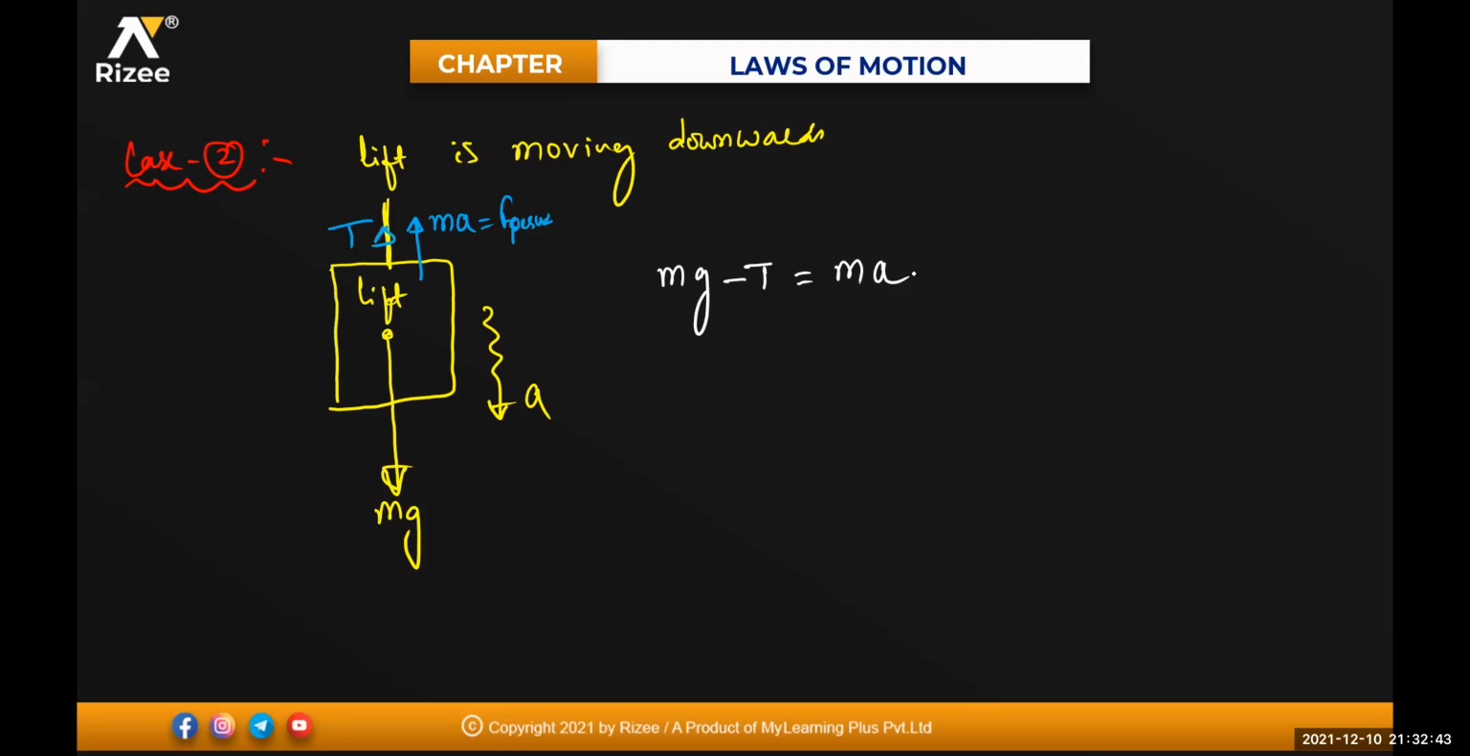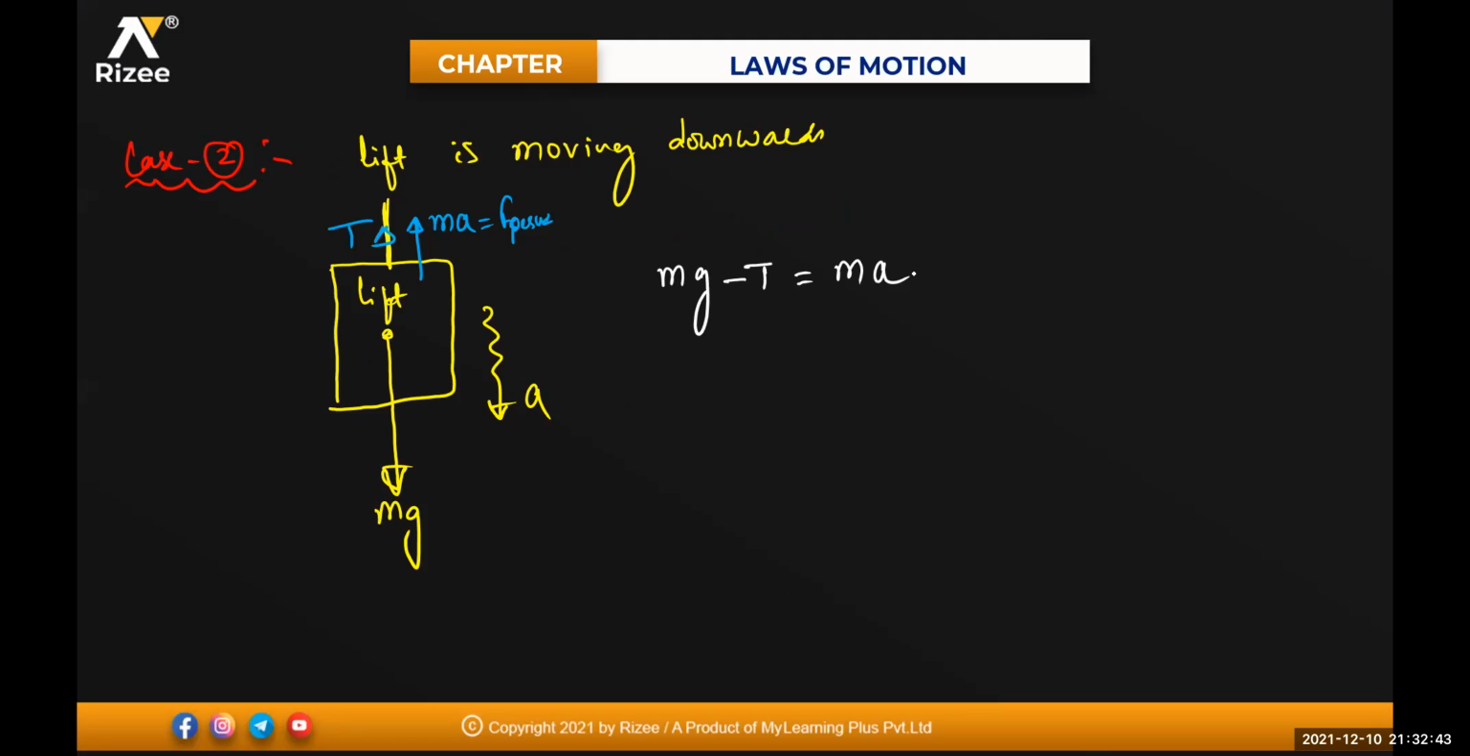Okay. If it is at rest, this is the condition at rest. If it is a free fall, then a will be equal to g. Substitute it, we get tension equal to 0. Clear for everyone? Yes, sir. So in free fall, tension will be equal to 0. When the body is at rest, T will be equal to m into g. This is for free fall.